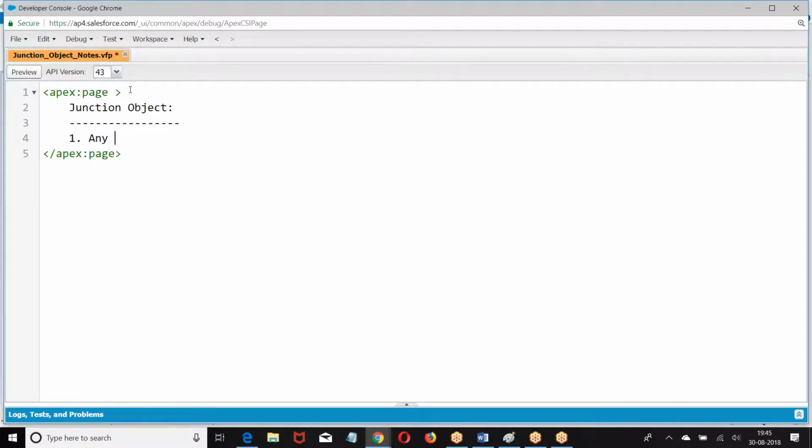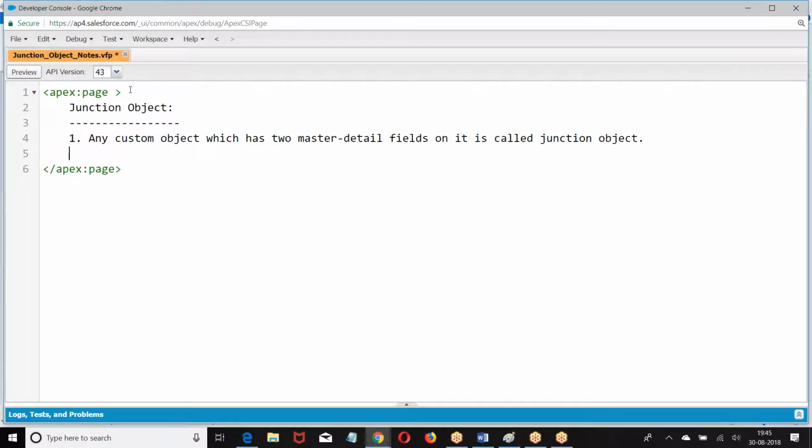Junction object. Any custom object which has two master detail fields on it is called a junction object.